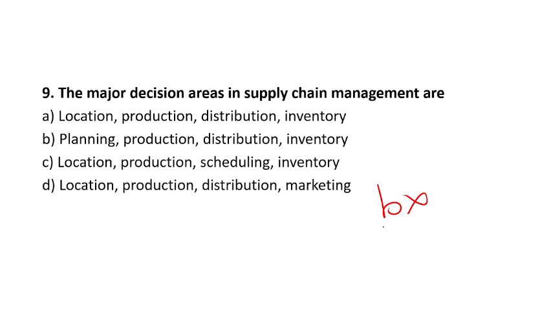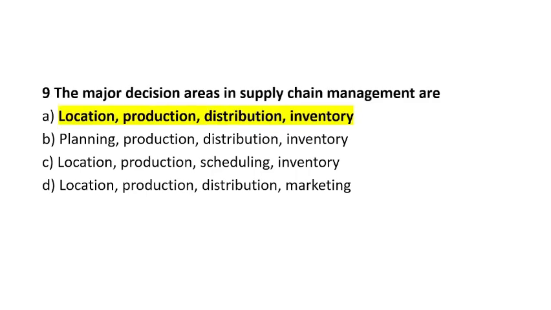Then marketing, in option D. It is part of the scope of marketing, but marketing is not a major decision, so D can also be eliminated. Now we have to finalize between A and C. Scheduling is not part of the important decisions, so option A is the right answer: location, production, distribution and inventory.